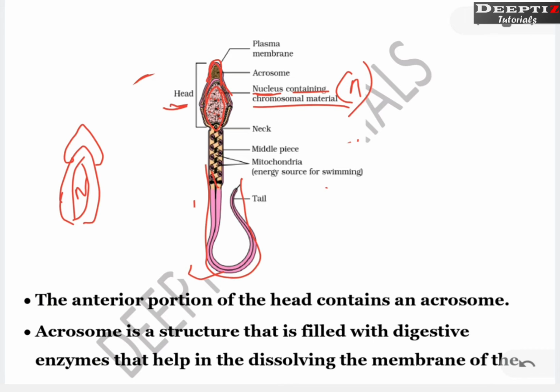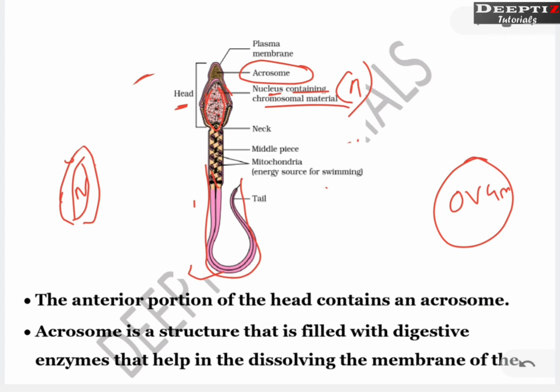This cap like structure is termed the acrosome. Acrosome contains many digestive enzymes. Suppose this is the ovum. The head of the sperm will have this acrosome, and the acrosome will release some enzymes. That enzyme is going to rupture the wall or the membrane of the ovum and help the sperm to enter or to inject the sperm nucleus.